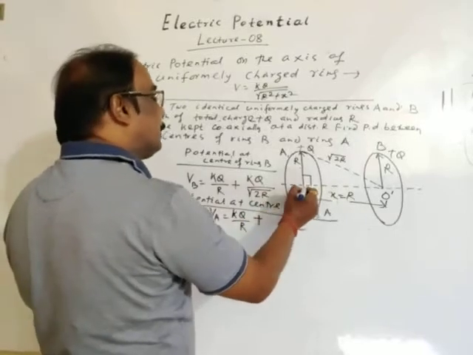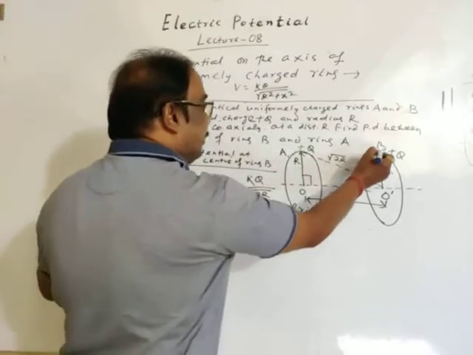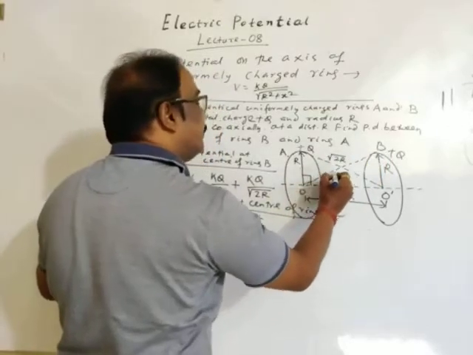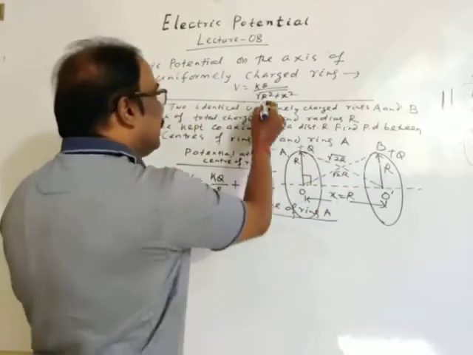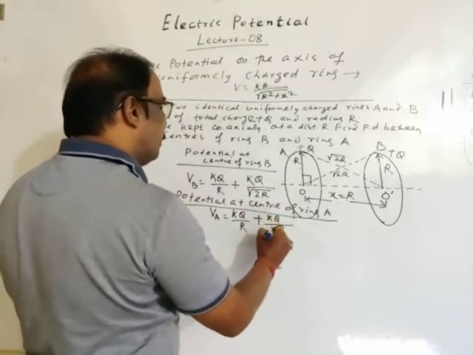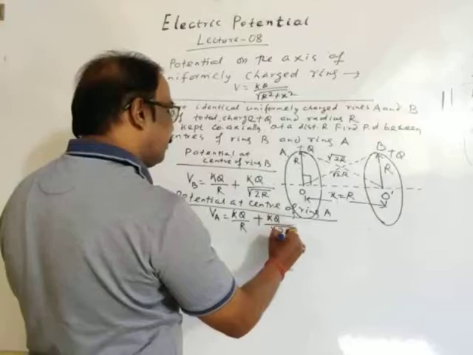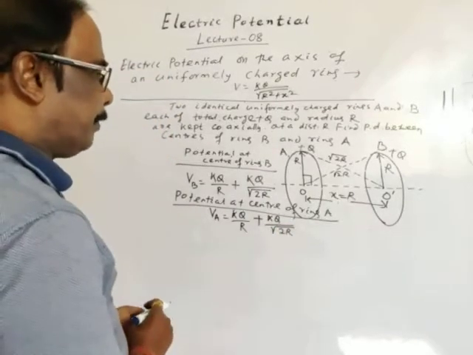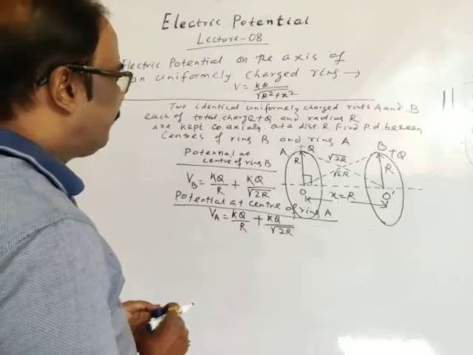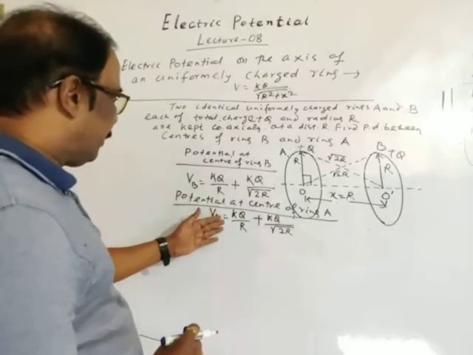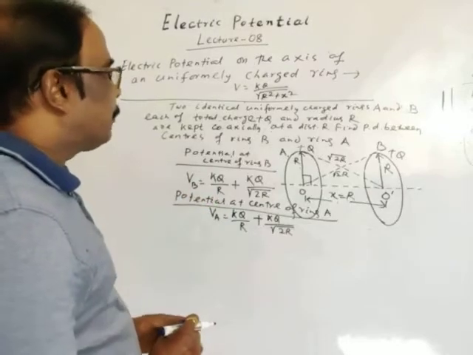Plus potential at center A due to uniformly charged B. Again this distance will be root 2R. Then as per our formula, KQ divided by root 2R. This is the formula. Or if you take the difference, then the answer will be 0.